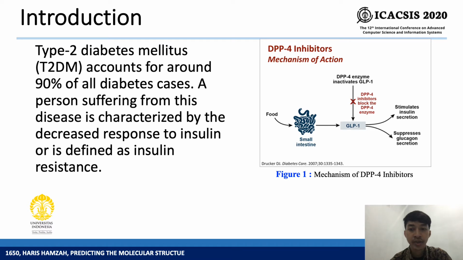The enzyme dipeptidyl peptidase 4 or DPP-4 can catalyze a decrease in the incretin peptide hormone, which results in a decrease in insulin synthesis. DPP-4 inhibitors are promising drugs for type 2 diabetes mellitus because they are one of the oral hypoglycemic classes that can block the action of the DPP-4 enzyme. The way DPP-4 inhibitors work is to increase incretin levels by inhibiting the action of the GLP-1 and GIP hormones to release glucagon, which in turn can increase insulin secretion and lower blood glucose levels.